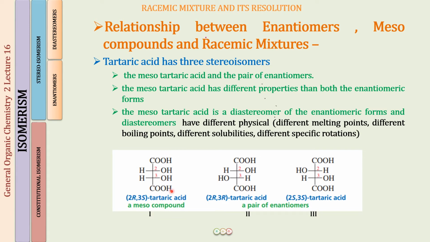It is that stereoisomer which is not the mirror image of the enantiomer. And you have learnt in the last lecture the differences between diastereomers and enantiomers. There you learned that enantiomers have similar physical properties, whereas diastereomers have different physical properties, right? So meso tartaric acid is a diastereomer of the enantiomeric form, and diastereomers have different physical properties like different melting point, different boiling point, different solubilities, different specific rotation. And this is what differentiates meso tartaric acid from the enantiomers.